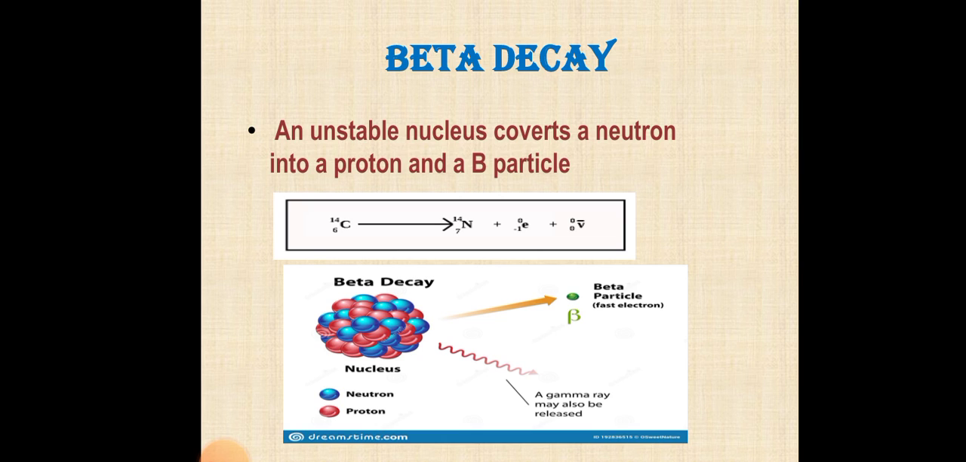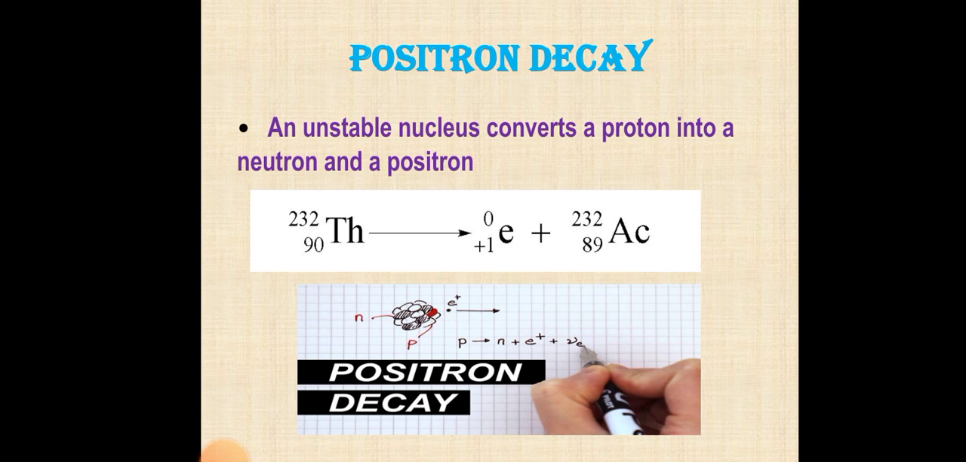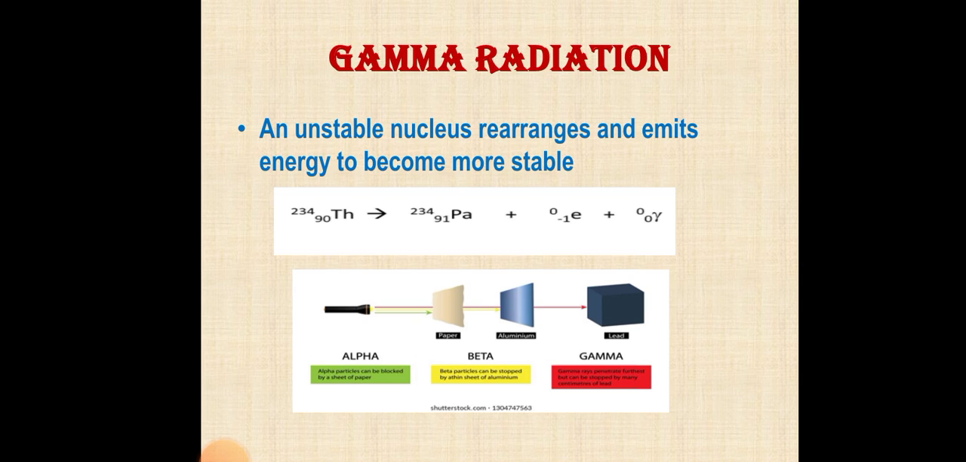Beta decay. Lower ionizing power than alpha particles but a higher penetration power. It requires a sheet of metal or a thick piece of wood to arrest penetration. Positron decay. An unstable nucleus converts a proton into a neutron and a positron. Gamma radiation. Electromagnetic radiation as an unstable nucleus rearranges and emits energy to become more stable.